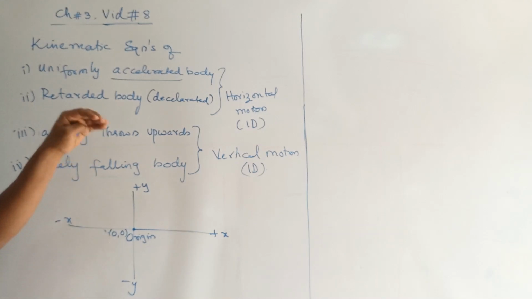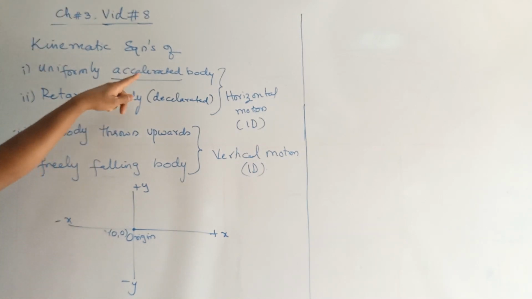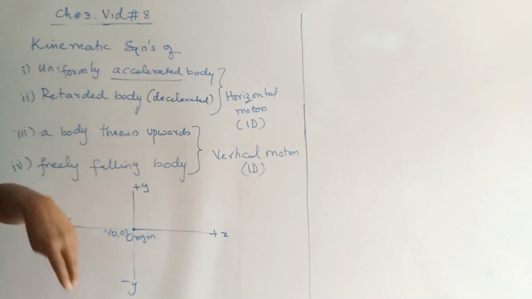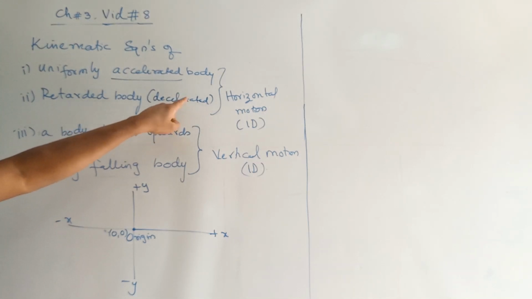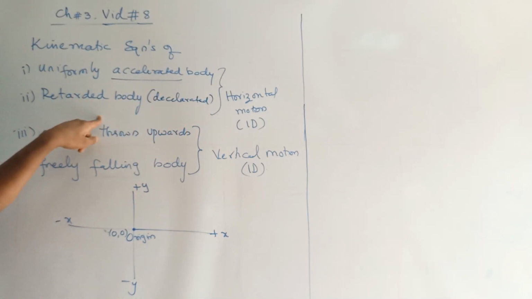Going to maximum from zero is called acceleration, and coming to zero from maximum is called deceleration. This body will have a negative acceleration, which is called retardation, and for that retarded body we now wish to write the kinematic equations.